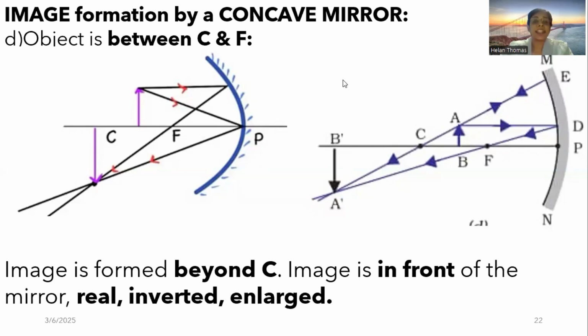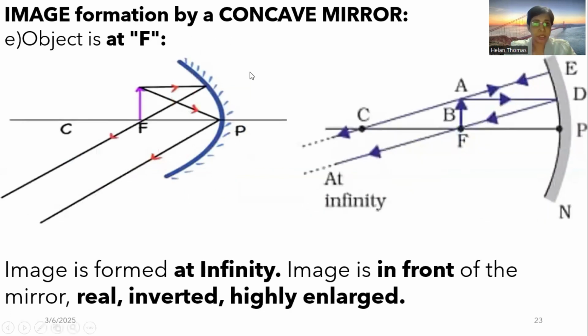Hi, dears. In the last session, we discussed image formation by a concave mirror when the object is placed between the center of curvature and focus. We'll be continuing and going further from here. So the ray diagram. And now the image formation by a concave mirror when the object is placed at focus.